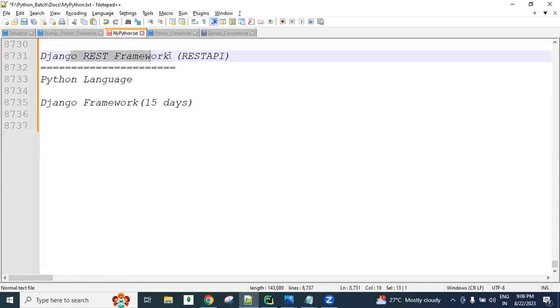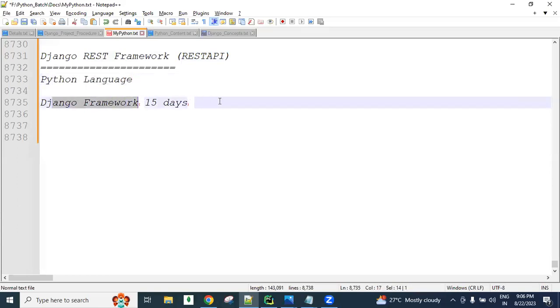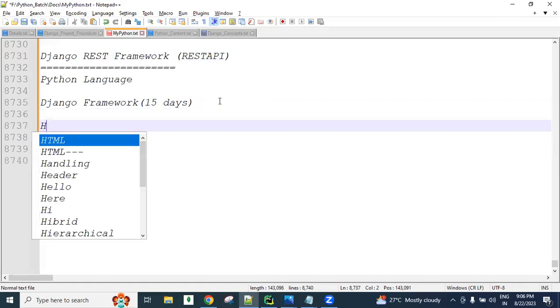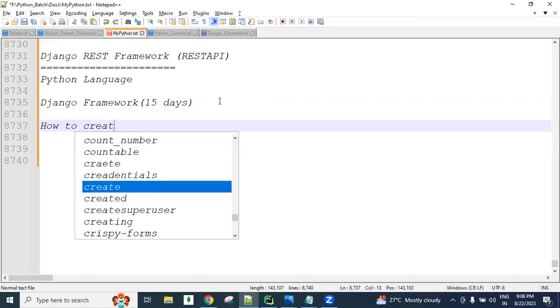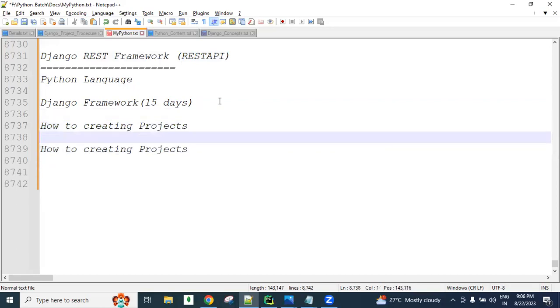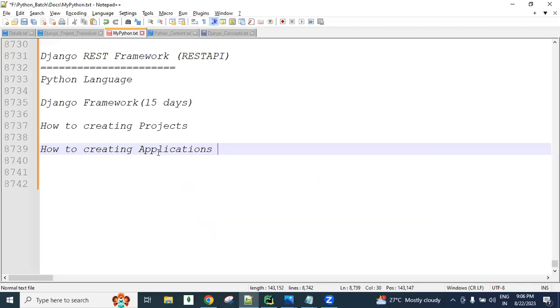Then I will start the main topic related to REST API, guys. To learn the Django framework, first of all, Python knowledge is required. After that, you learn the Django framework, including how to create projects, and next, how to create applications. One project can contain a number of applications. One project requires at least one application, and can contain many applications.